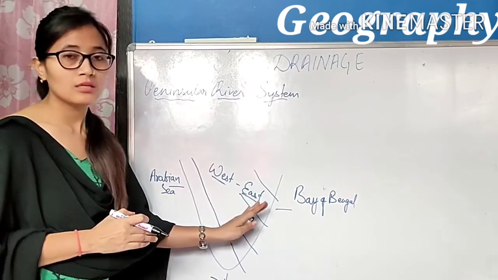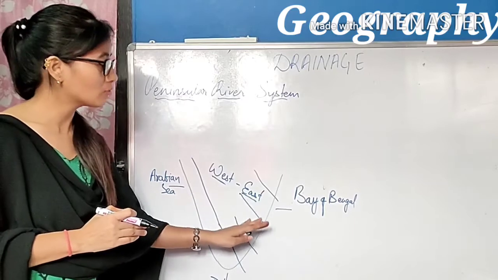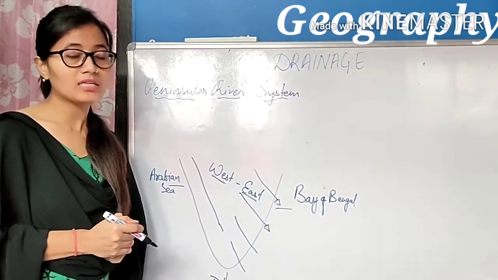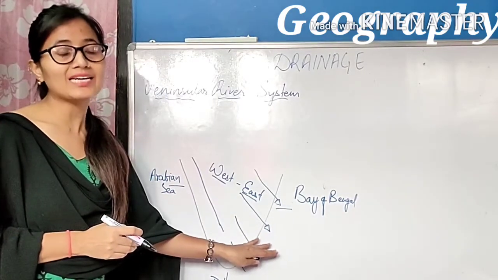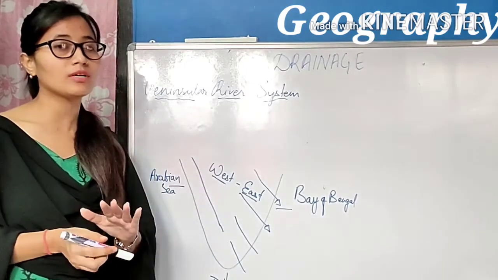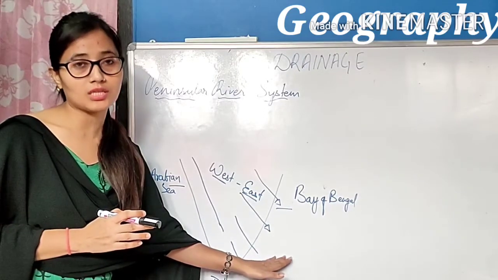A delta is a triangular shape of land formed by the deposition of sand, silt and clay at the mouth of a river. The mouth of a river is the place where the river mixes with the sea or an ocean.